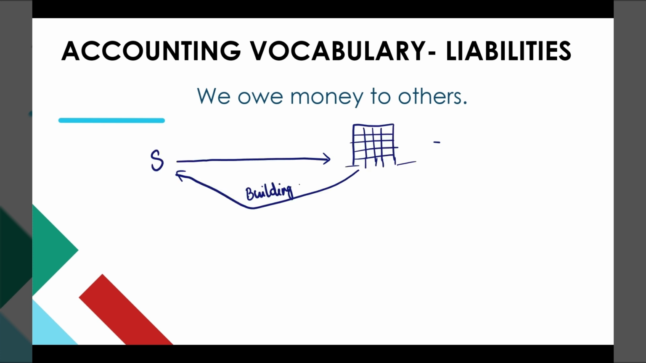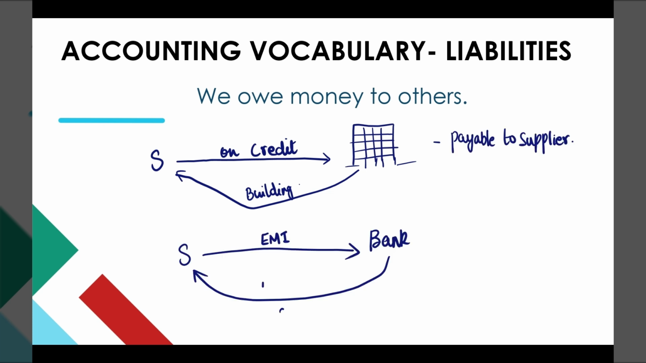Let us see examples. I actually purchased a building, right? Say I am not paying for that building now, but I am paying it later. So the amount which I have not paid, like your payments which you make through a credit card, right? That amount which is on credit is nothing but a liability. So payable to the supplier is a liability.